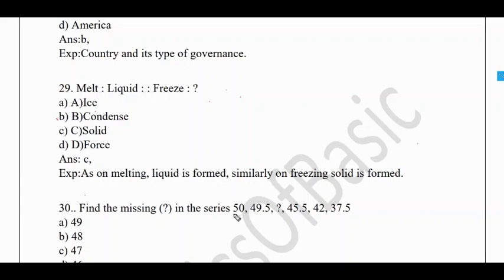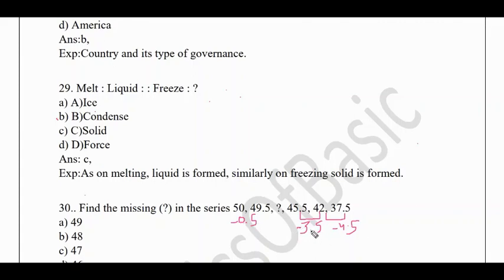So 50 and 49.5. So difference is minus 0.5. Okay, and here minus 3.5, and here minus 4.5. So after seeing this, there is a gradual increase in the number.